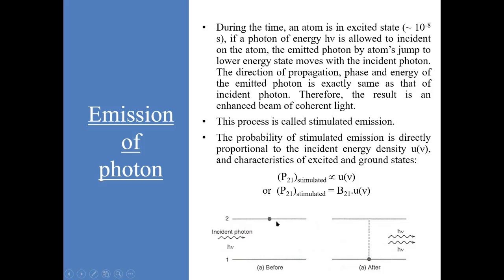So, in this stimulated emission, it is necessary that when an electron is coming from higher state to lower state, at the same time, an external photon of the same energy difference is incident on the electron. So the probability of stimulated emission is directly proportional to the incident energy density. It can also be written as the probability is equal to B21 multiplied by energy density. Here B21 is known as Einstein's coefficient of stimulated emission.